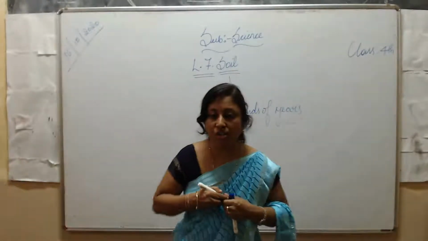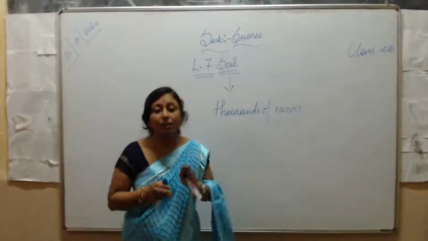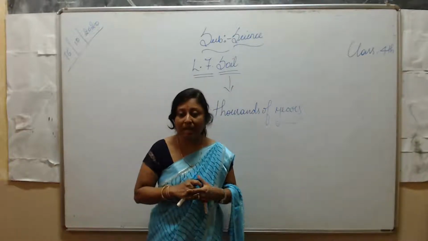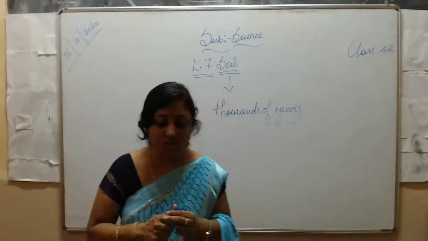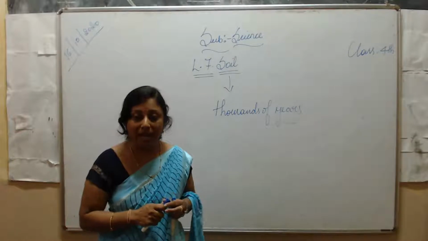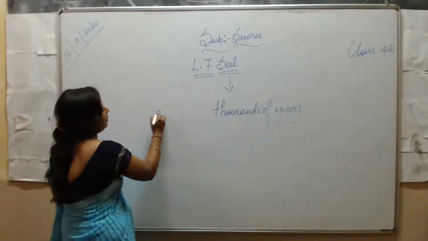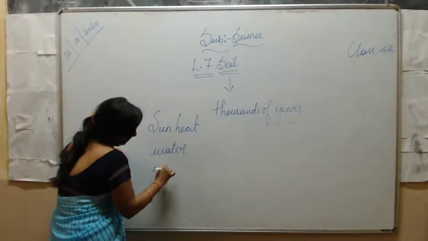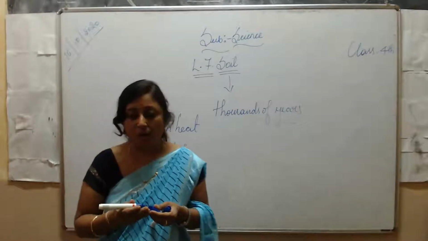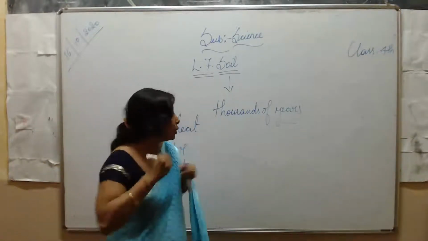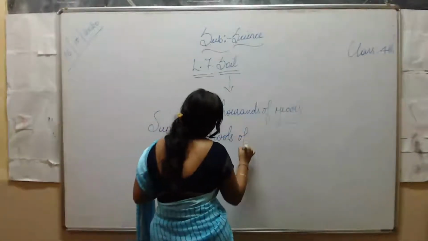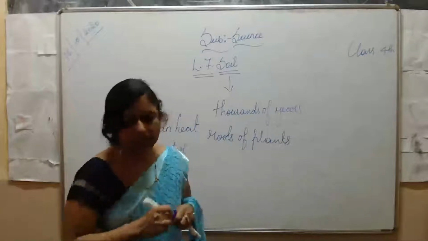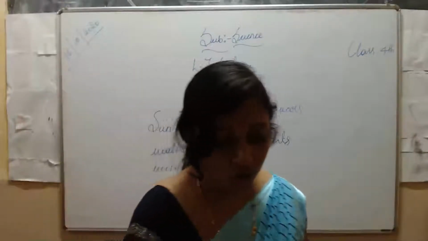Soil formation is the breaking up of rocks into tiny pieces. It makes tiny pieces with the help of the sun's heat, water, temperature, wind, and roots of plants. This is called weathering of rocks.